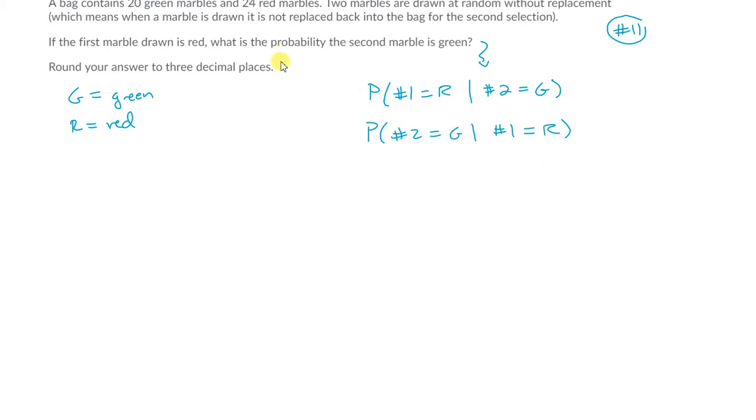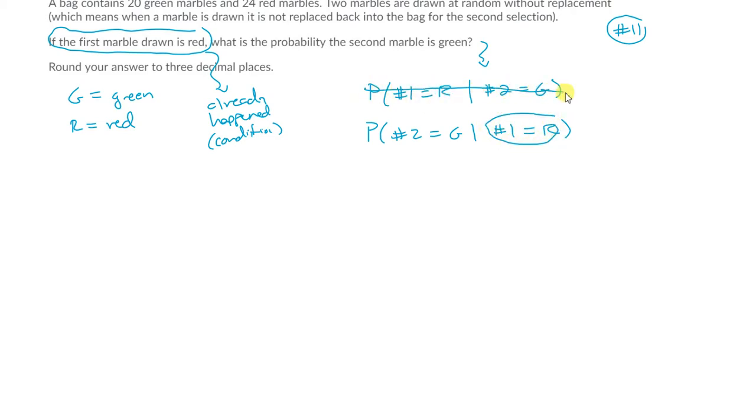Which is the given information, what's already happened? And what's already happened is this. That's already occurred, so that's the conditioning event. If it's already happened, that means that's the conditioning event. That goes after the conditioning bar. So that's the condition. So this has already happened, which means they're asking about this guy.